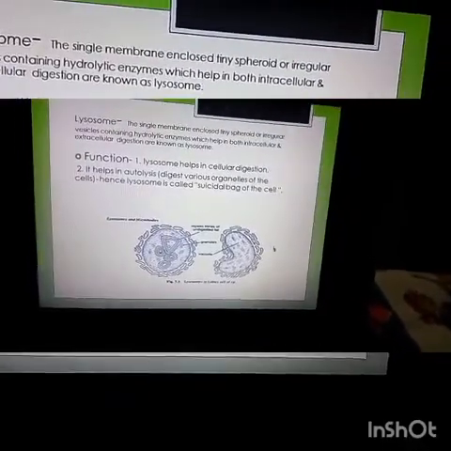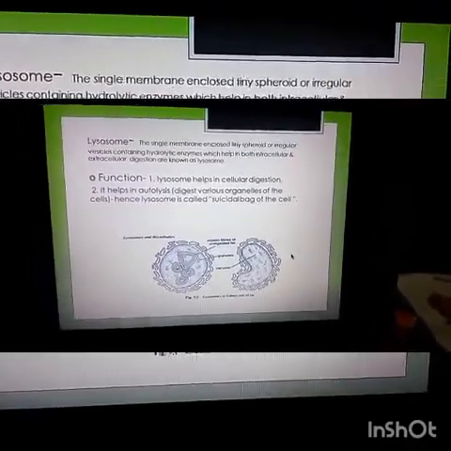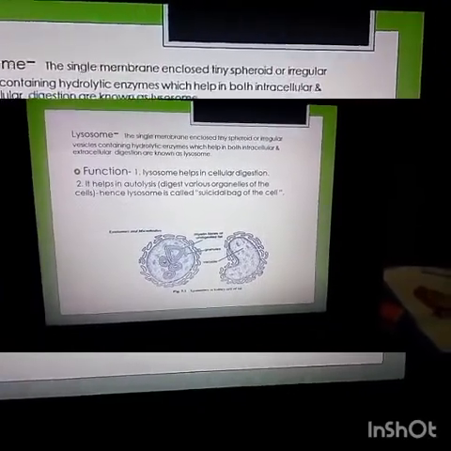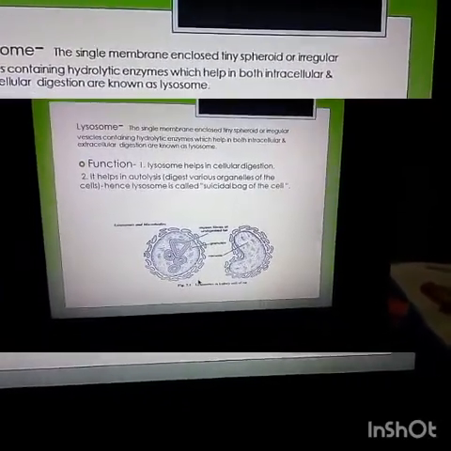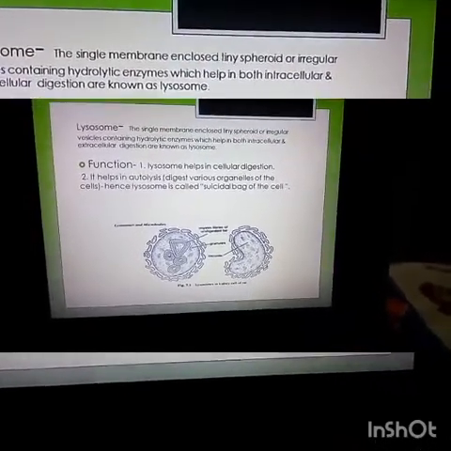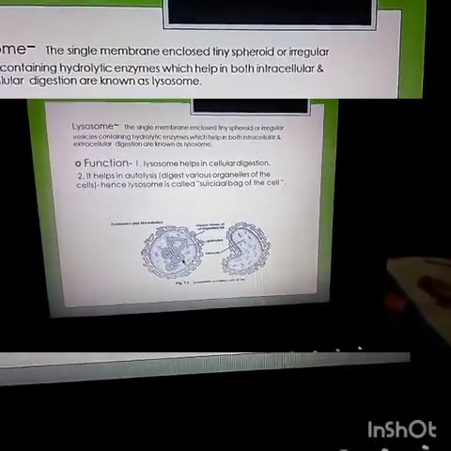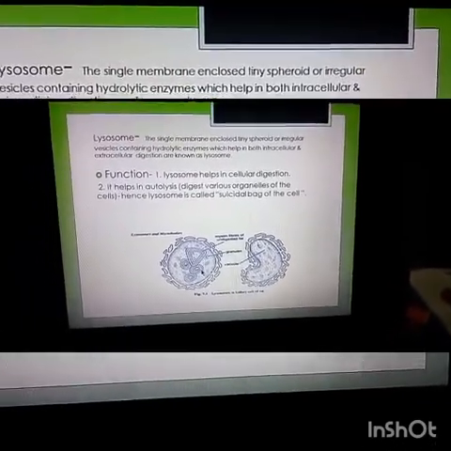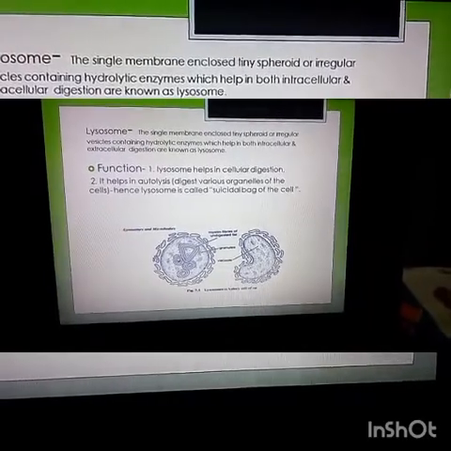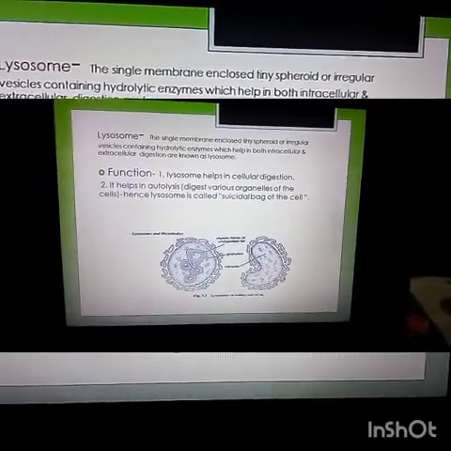Here is the structure of the lysosome. Lysosomes remain scattered in the cytoplasm of animal cells. They are absent in plant cells, and a lysosome is also a single membrane bound organelle. The number increases in the secretory cells.